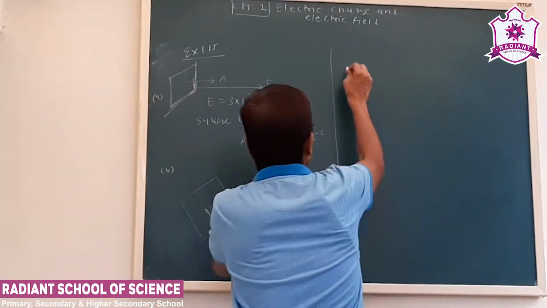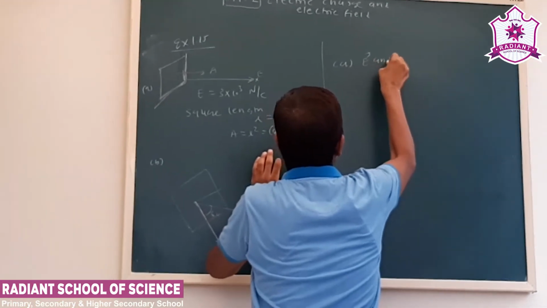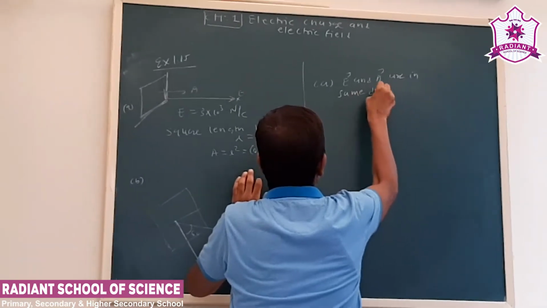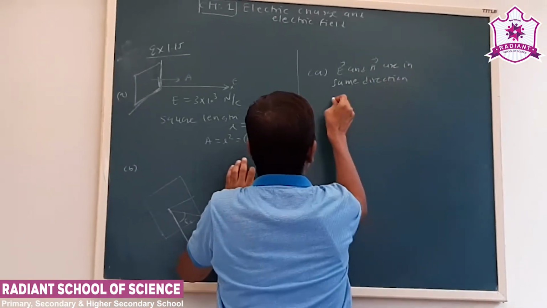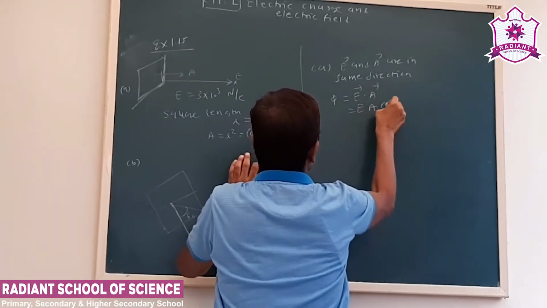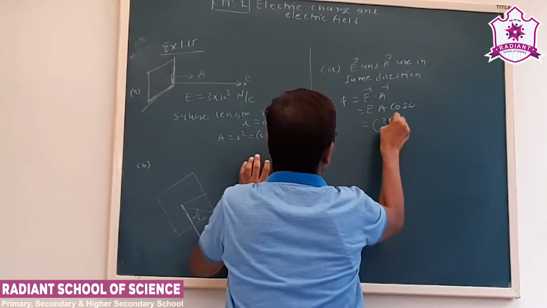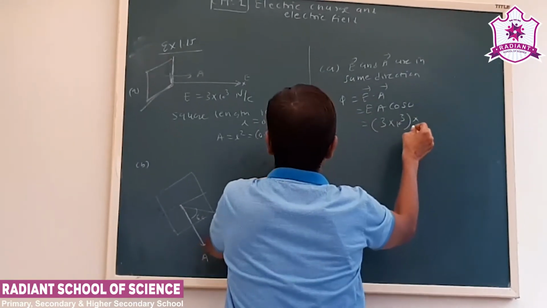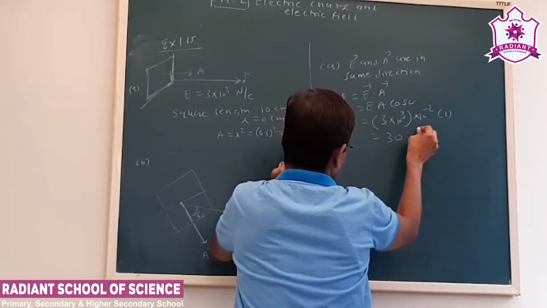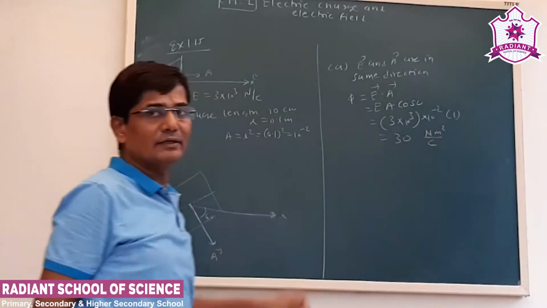So in the first case, electric field and area vector are in the same direction. Flux phi is E dot A, that is EA cos theta, cos 0. Cos 0 is 1. See, the electric field is 3 into 10 to 3, area is 10 to the minus 2, cos 0 is 1, so 30. Flux is in Newton meter square upon Coulomb. Okay, that is the first answer.